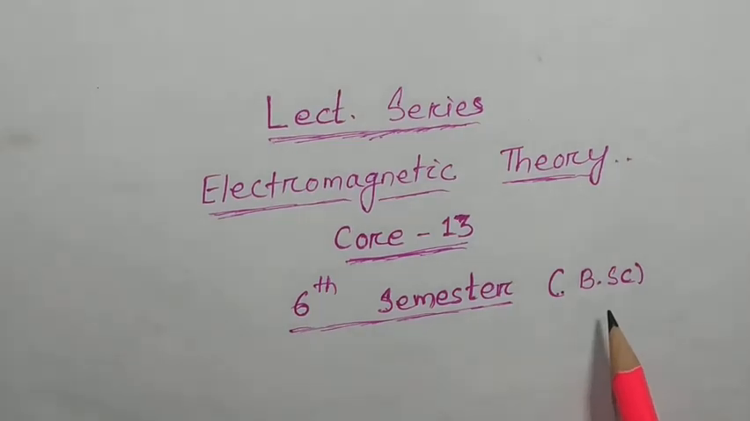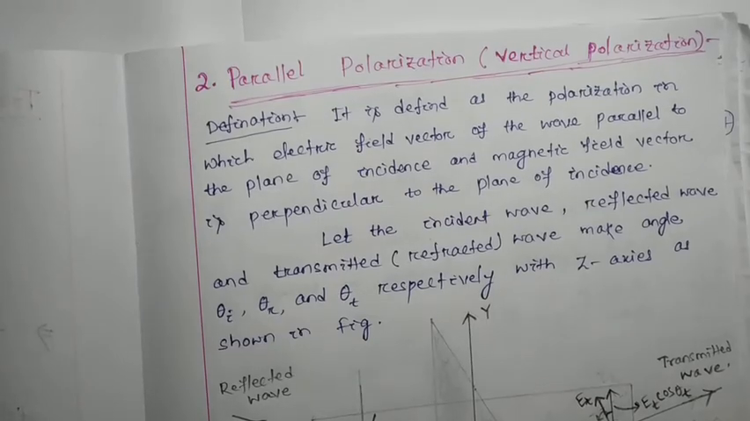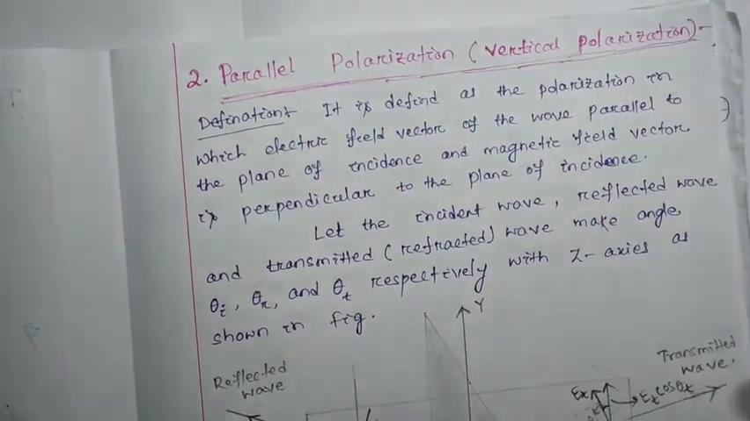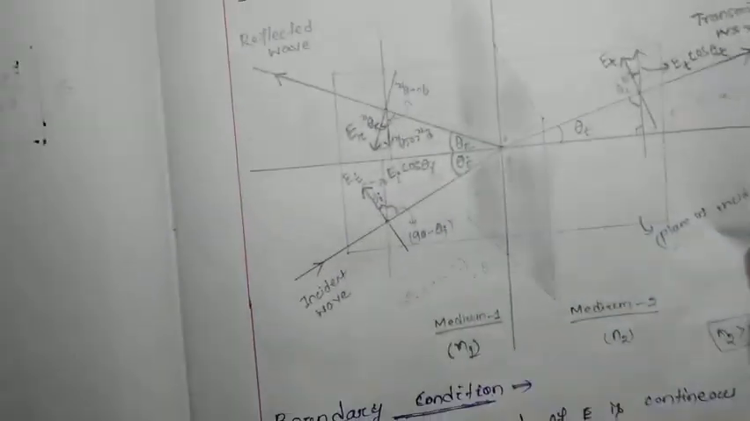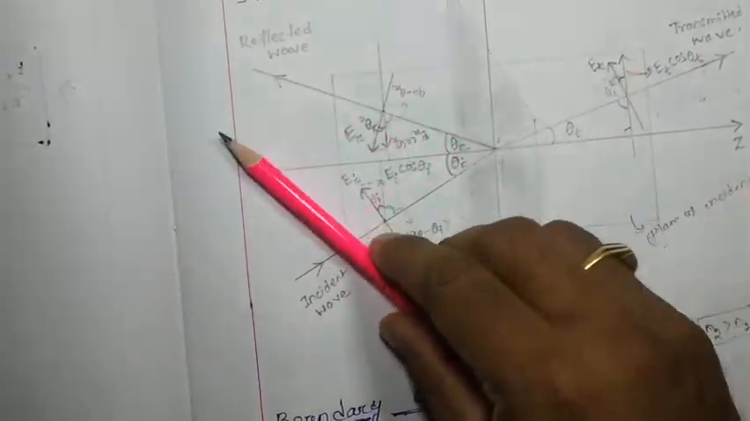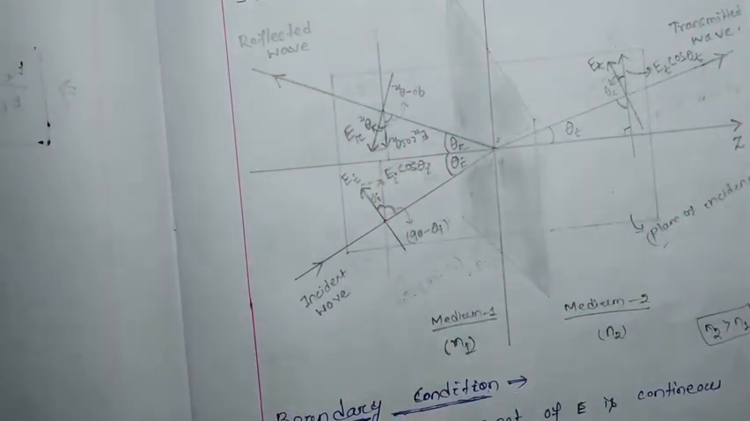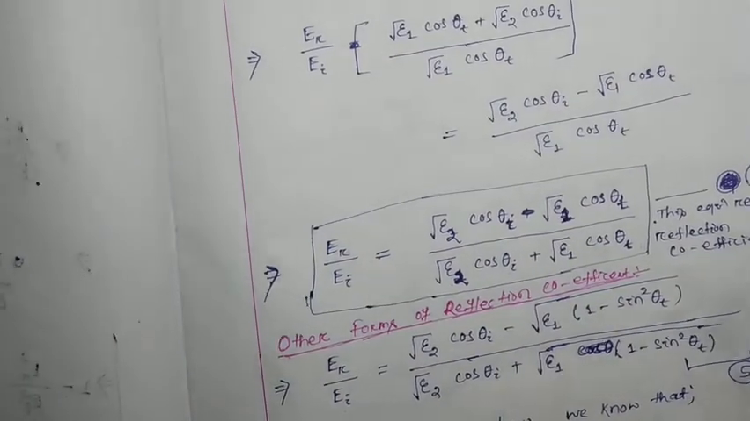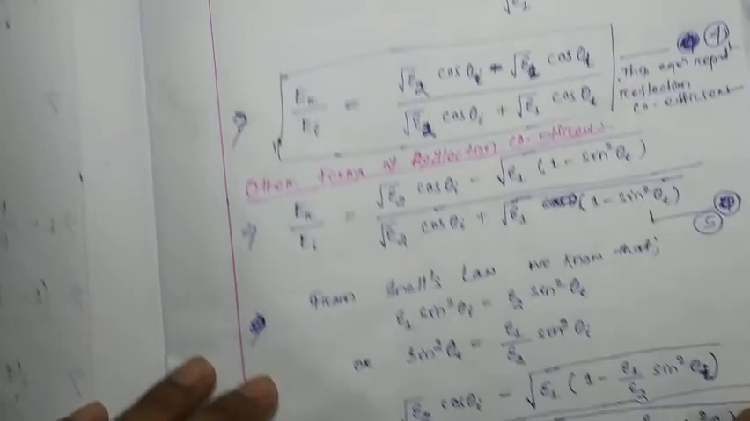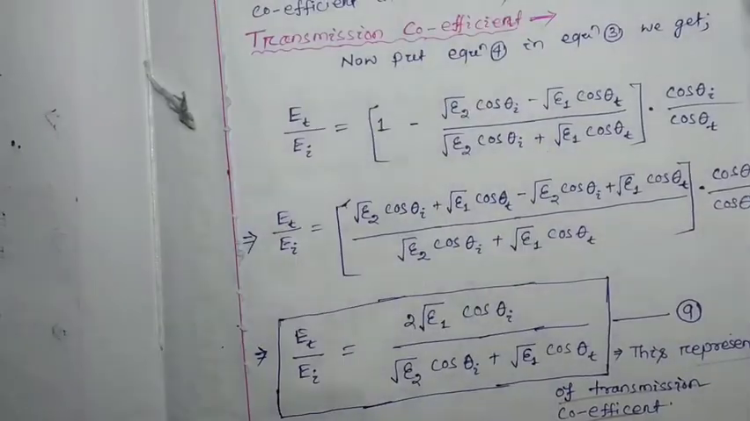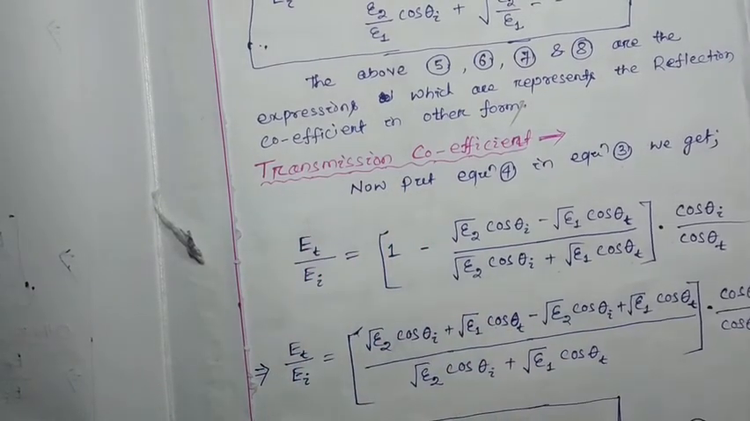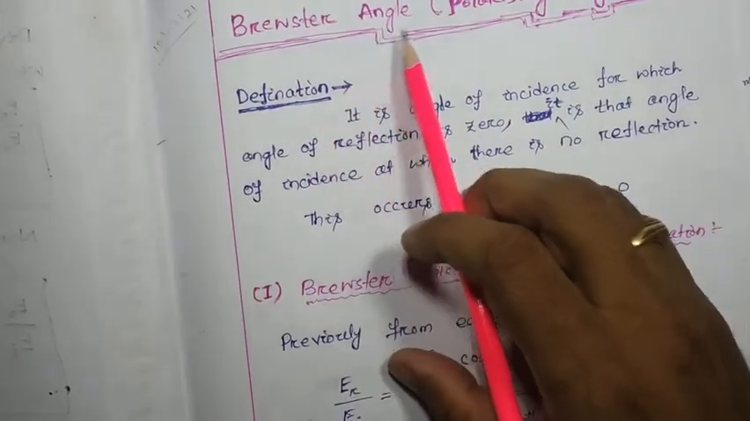In our last class we discussed parallel polarization or vertical polarization, in which the electric field is parallel to the plane of incidence. In detail we evaluated the reflection coefficient, and different forms of the reflection coefficient, and also the transmission coefficient. In today's class we are going to discuss the Brewster angle, or polarizing angle.